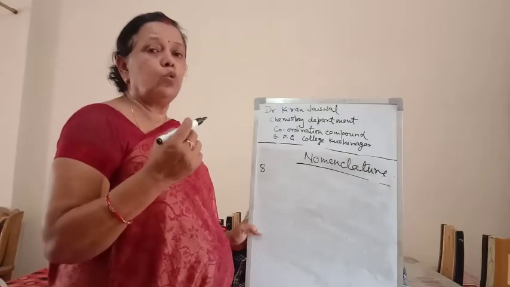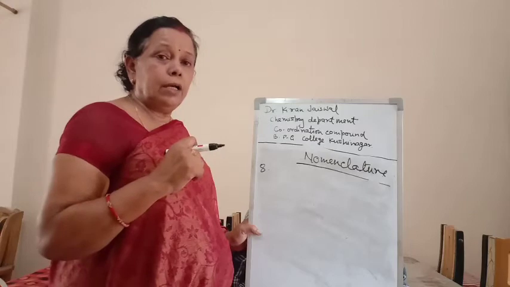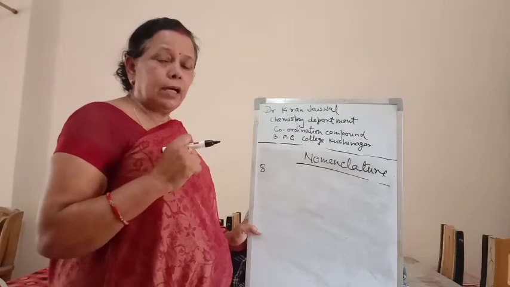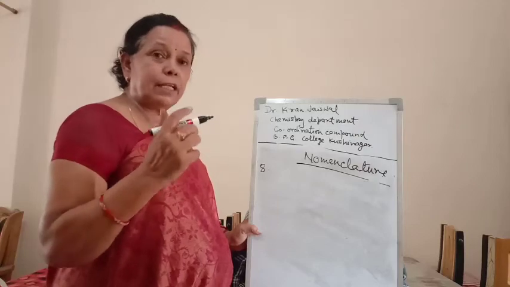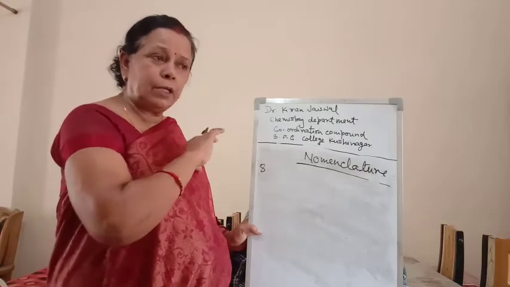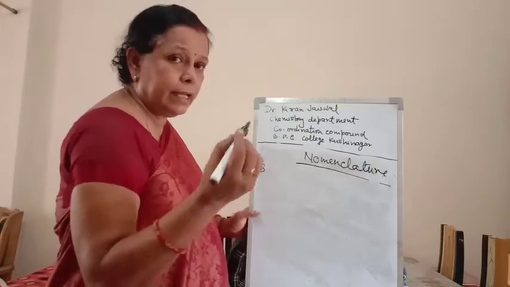This ligand is known as the bridge ligand, and the complex is the bridge complex. It is represented by mu and separated from the rest of the name by a hyphen. You can see this in this complex.